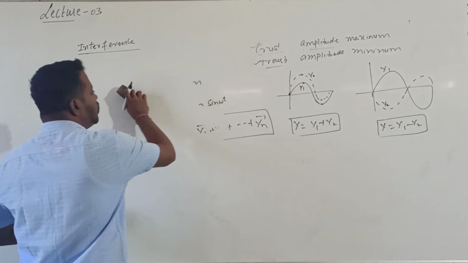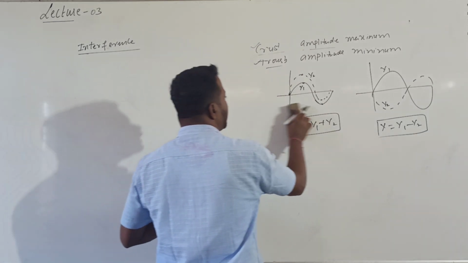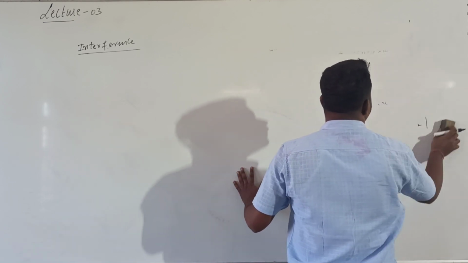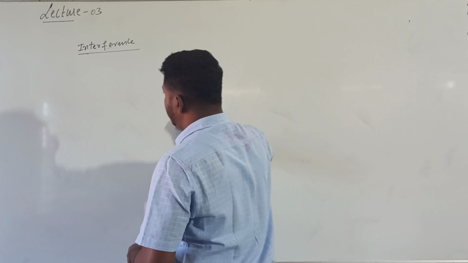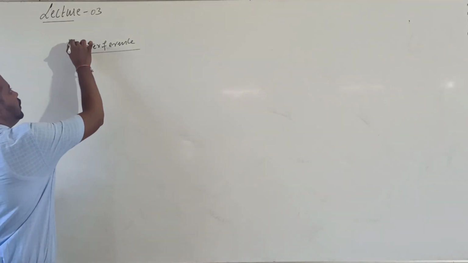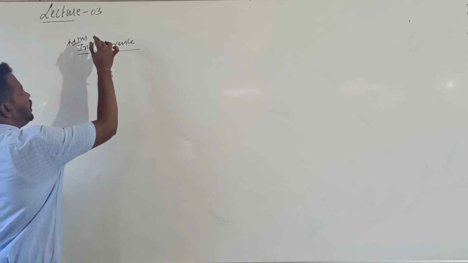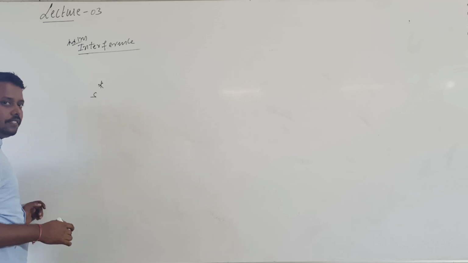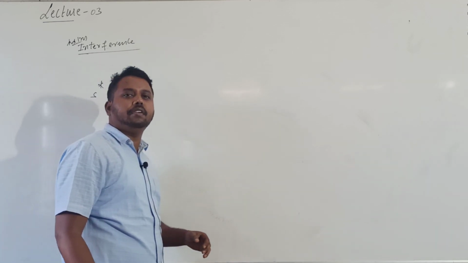Now we'll see what interference is. It's a very important definition for 1 mark. Before telling this, let me consider an example.